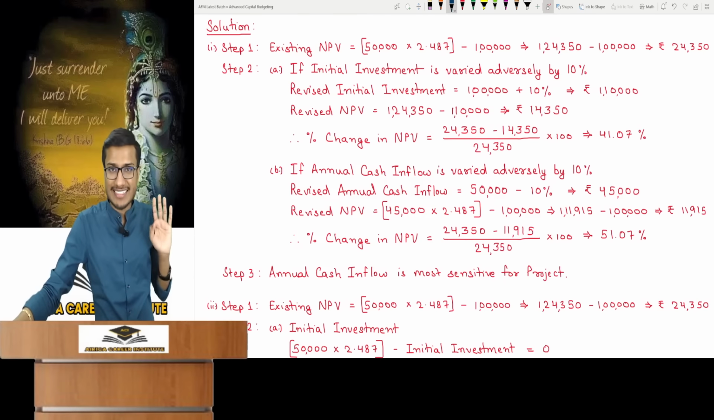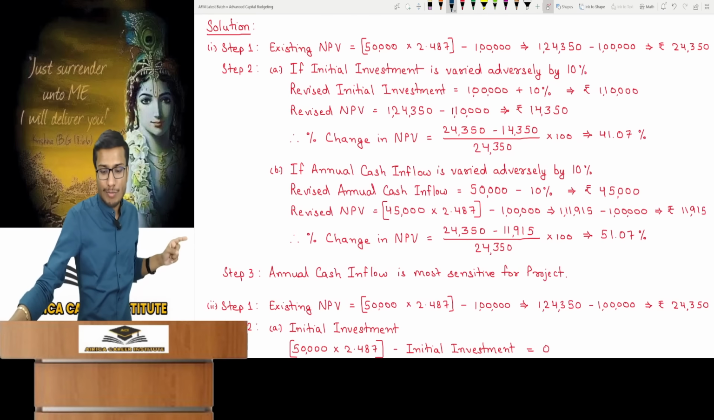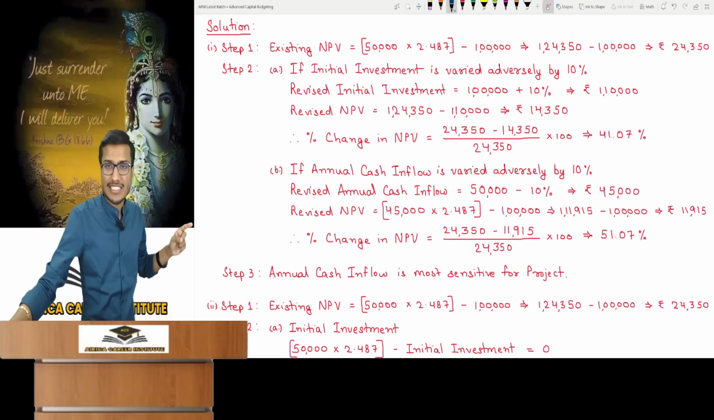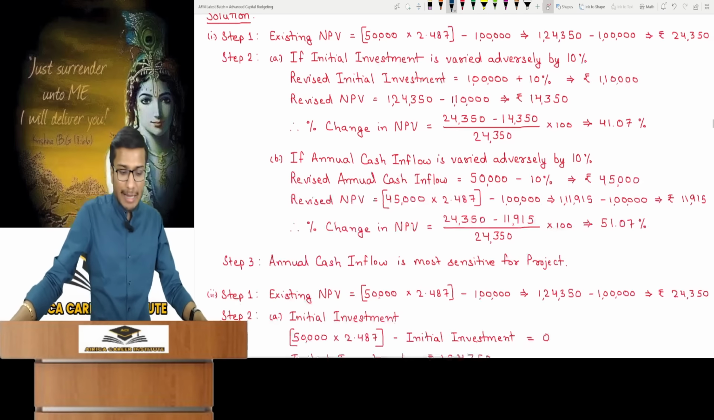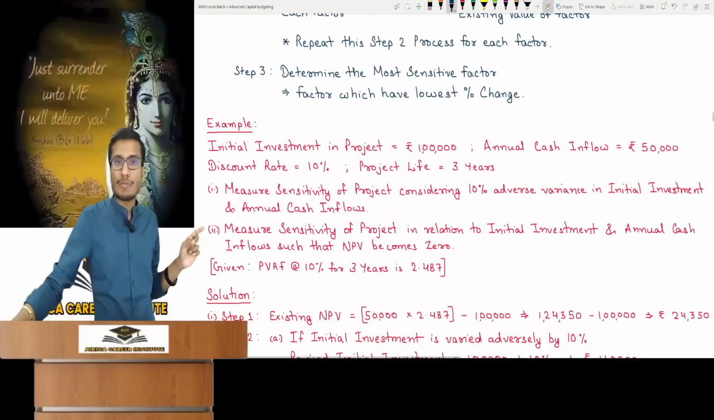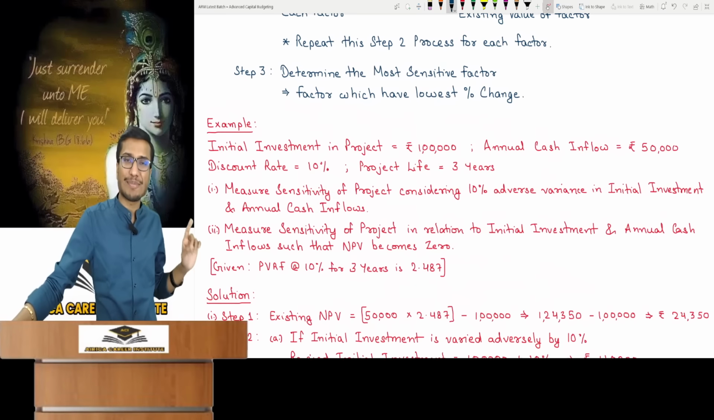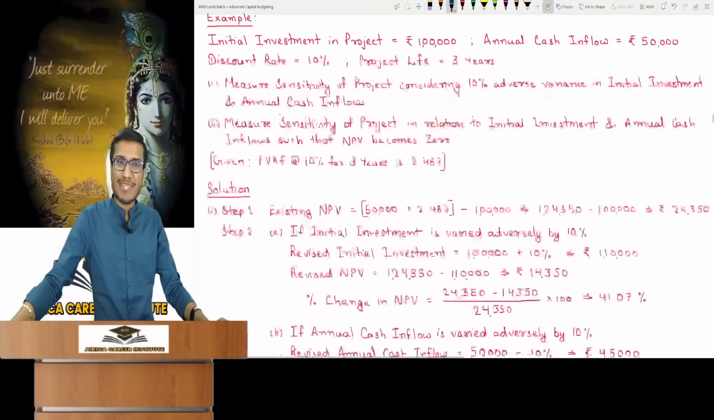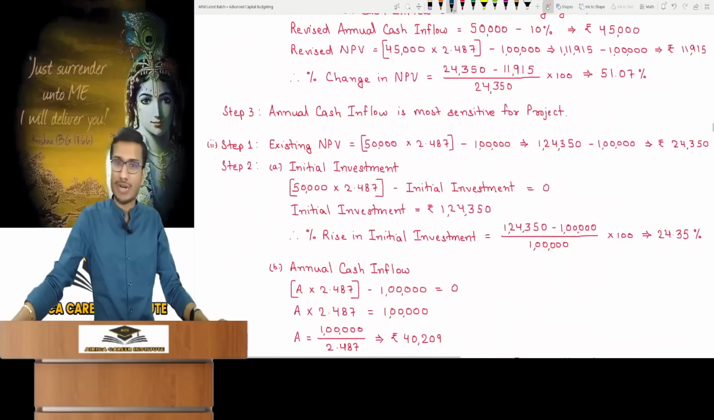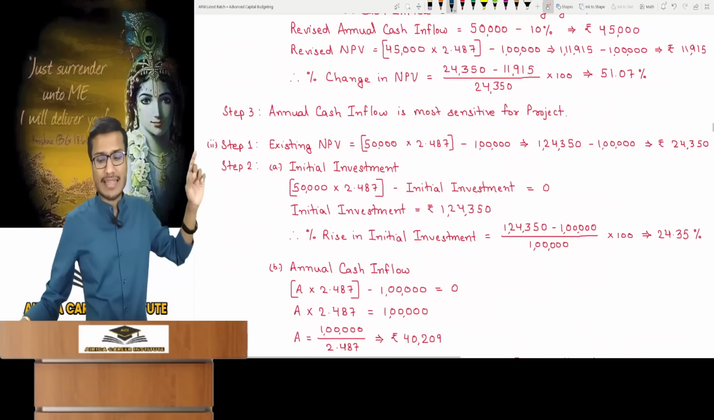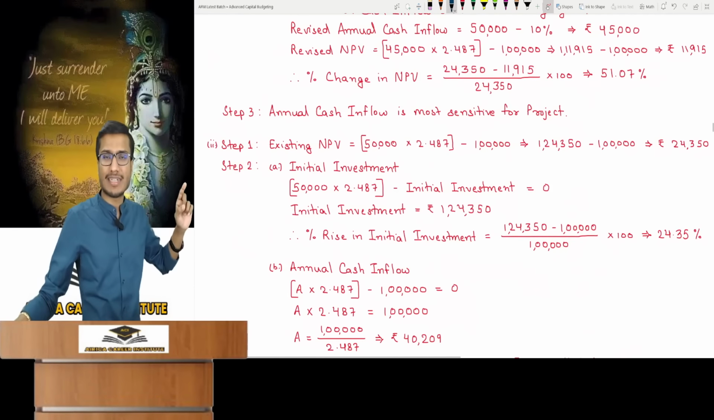Both factors will change 10%. So the cash flow is much more sensitive, because a 10% change in it causes a larger change. Now the second method. Calculate the project's sensitivity regarding initial investment or annual cash inflow, so NPV becomes 0. So you'll find what percentage change in factors makes the NPV 0.